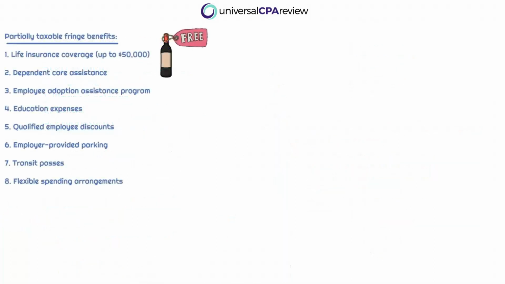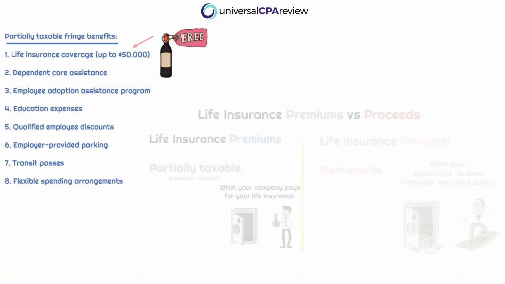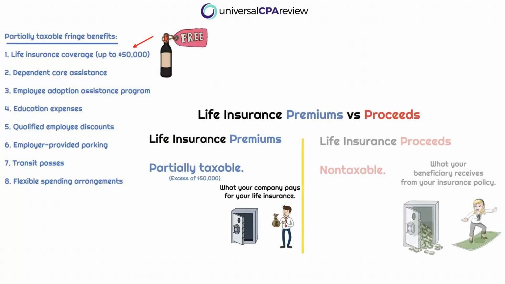Okay, so starting with partially taxable fringe benefits, right? We said that fringe benefits is free stuff generally received by an employer. Life insurance coverage is a good example. This is very different from life insurance proceeds. In this case, we're talking about life insurance premiums. Life insurance is a very good one to keep in mind when it comes to gross income, because it's very easy to get tripped up on understanding the differences in the receipt of life insurance proceeds versus life insurance premiums.